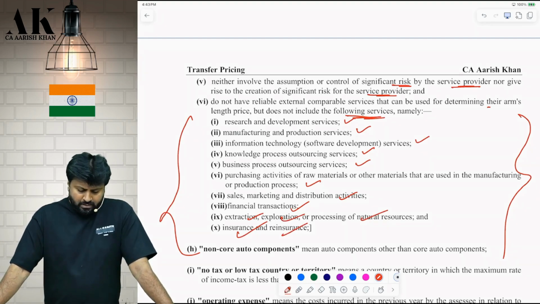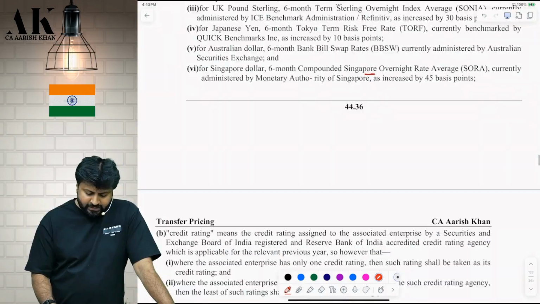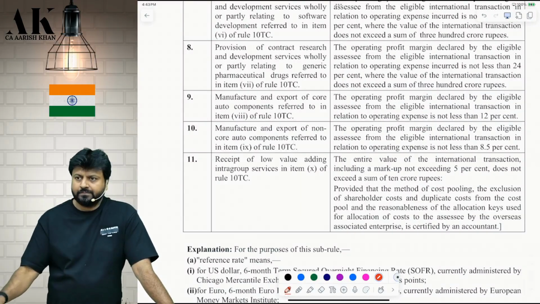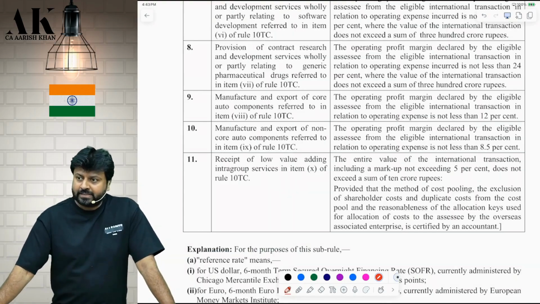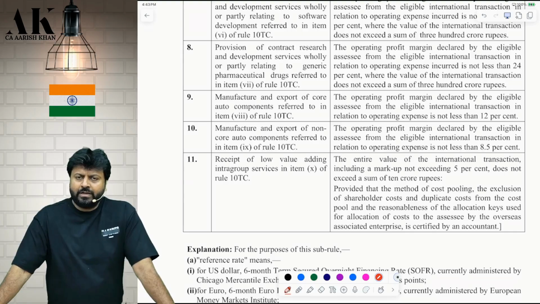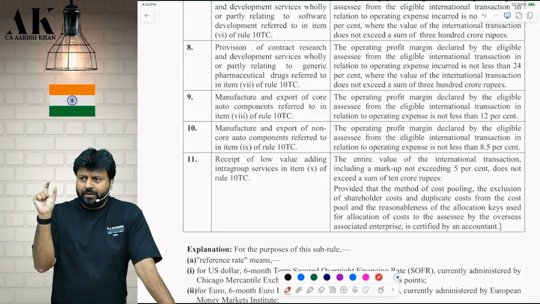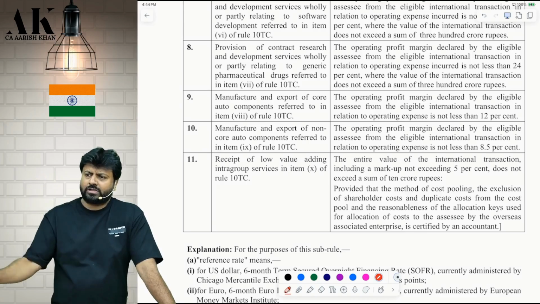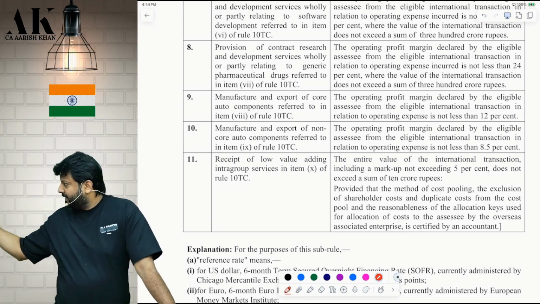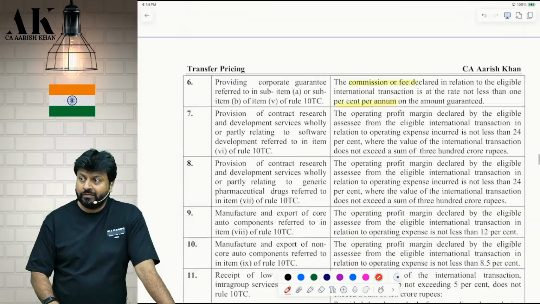Okay. Some small services, that too, if the transaction value is up to how much? Up to 10 crore, with a markup up to 5%, then you can come under the safe harbor rule. So you have to determine the cost first, then a markup. Who will determine the cost? That will be certified by, check, an accountant. Who will be the accountant?